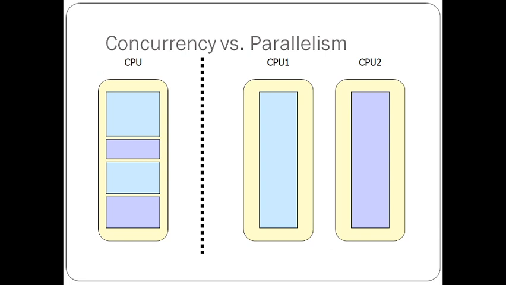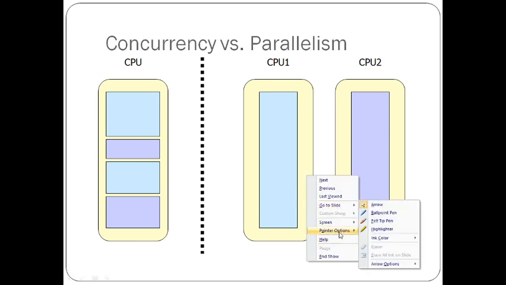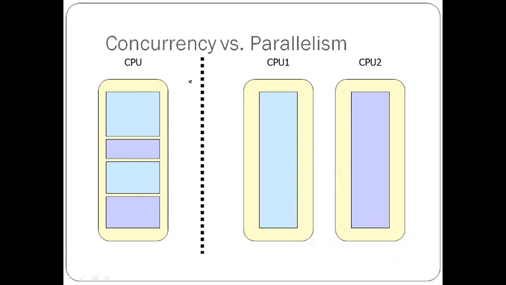For example, we have to know what is meant by concurrency and what is meant by parallelism. What is meant by concurrency is, for example, here this particular color represents one process P1 and this color represents another process P2. Now what happens in the CPU is, first of all, this process is doing the work.